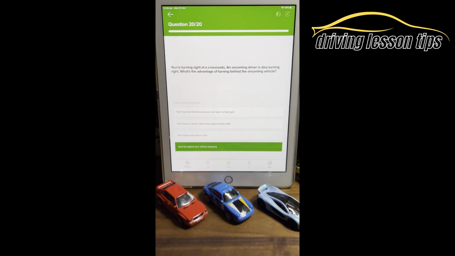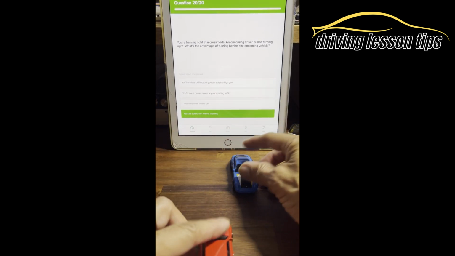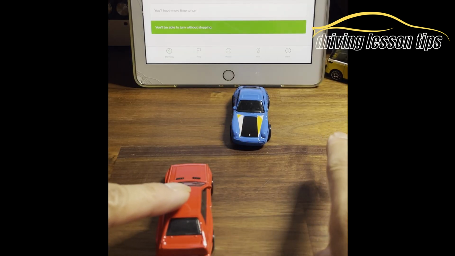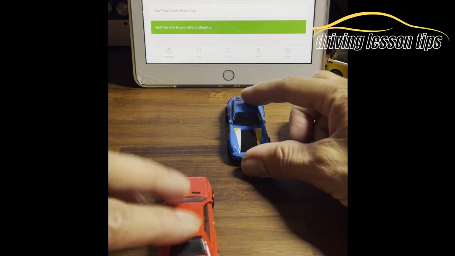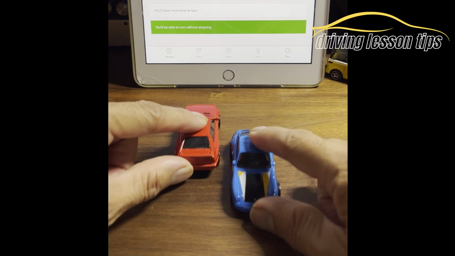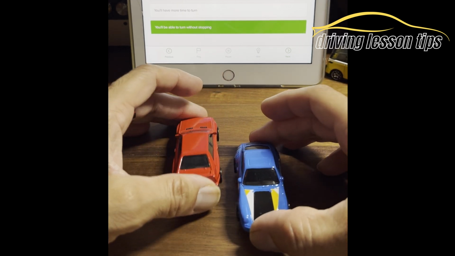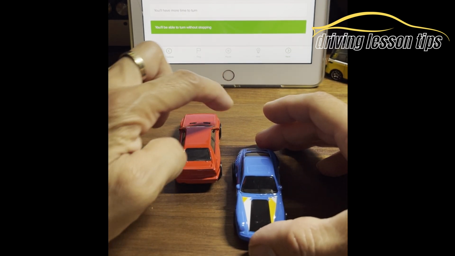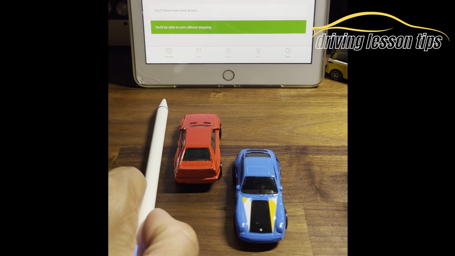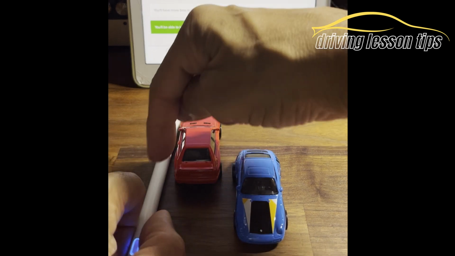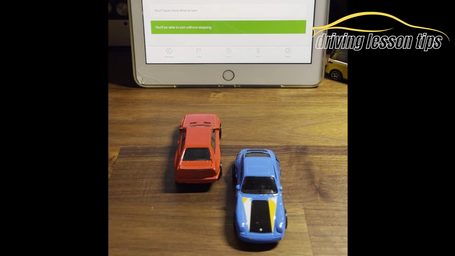So at a crossroad, you want to turn right, and so does the oncoming vehicle. So let's get our little cars here. So that's you. You want to turn right, and so does this car here as well at a crossroad junction. So this is saying, what's the advantage of you turning right behind this vehicle this way, then turning right here? This is called offside to offside. Offside being this side of your car. Near side will be the left-hand side, which is the nearest side to the curb. If my pencil here was the curb, this will be near side. This is classed as your offside of the vehicle. So this will be classed as an offside to offside turn.